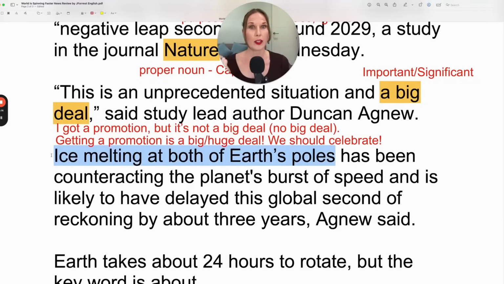This is a gerund sentence. It starts with the gerund verb melting, but it's just saying what is melting, ice melting. And all of this is the subject. And with gerunds, the subject is always it or this. This has been counteracting.